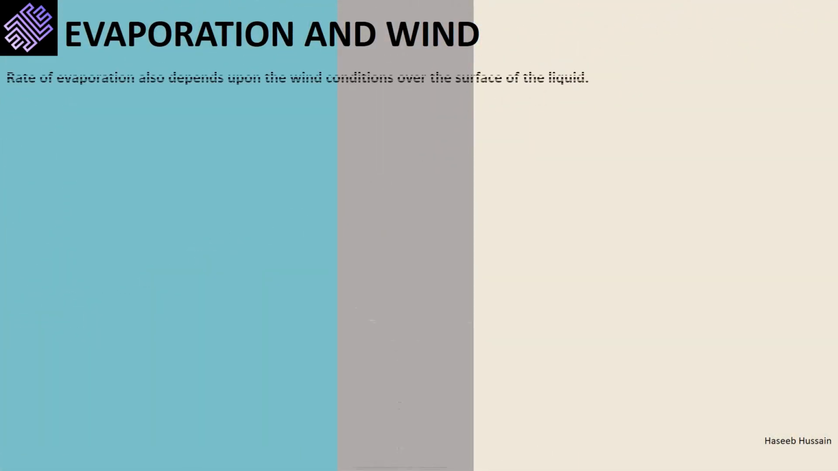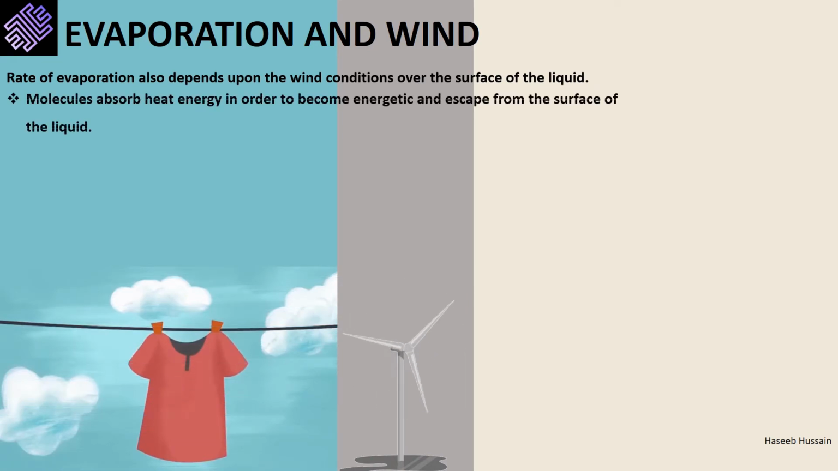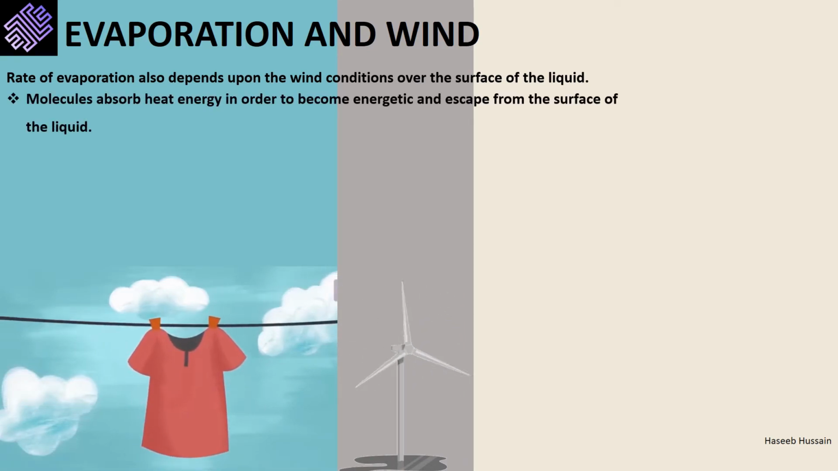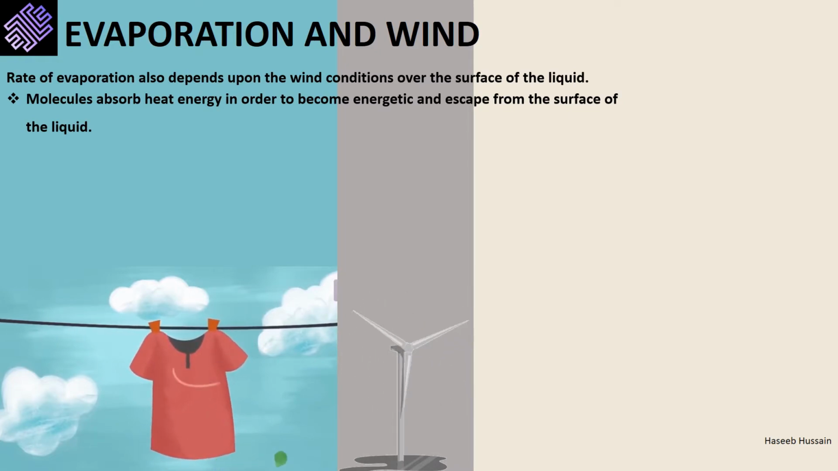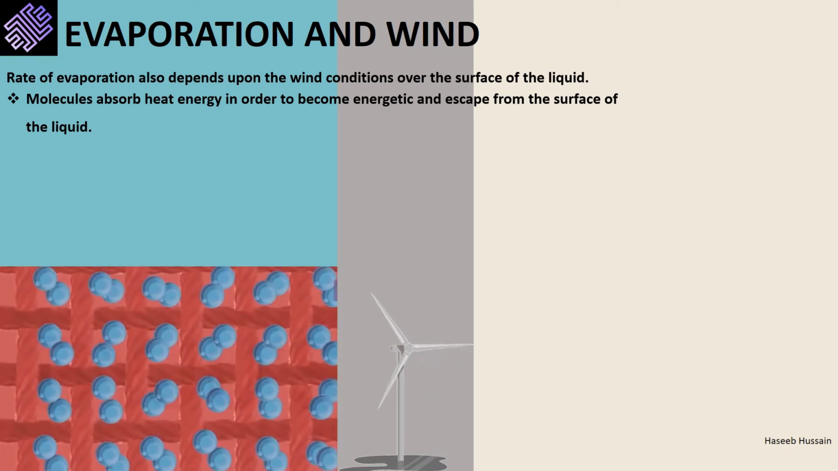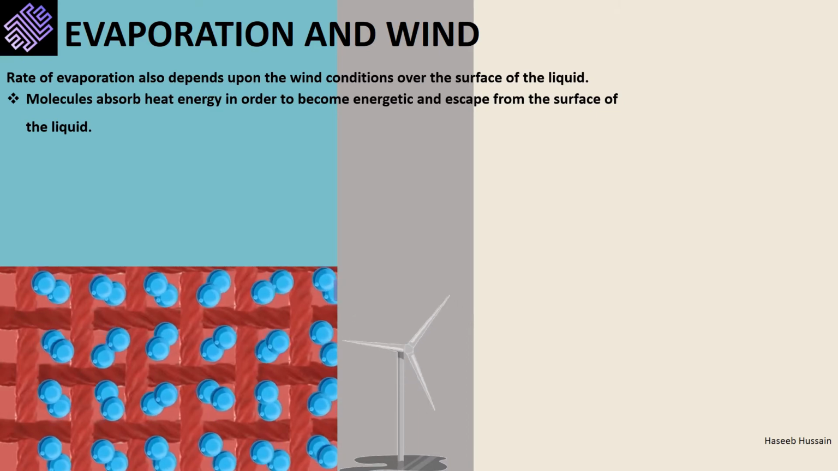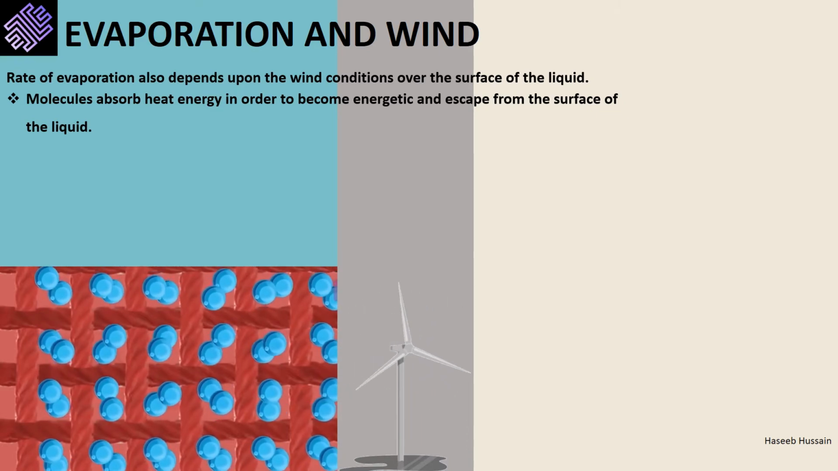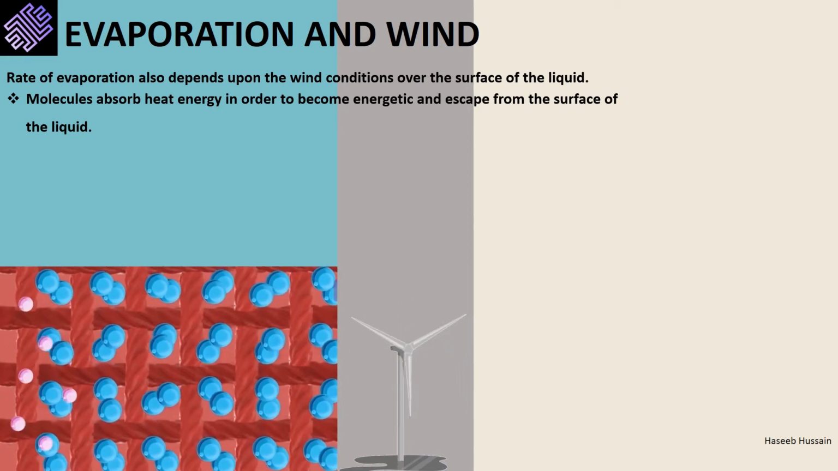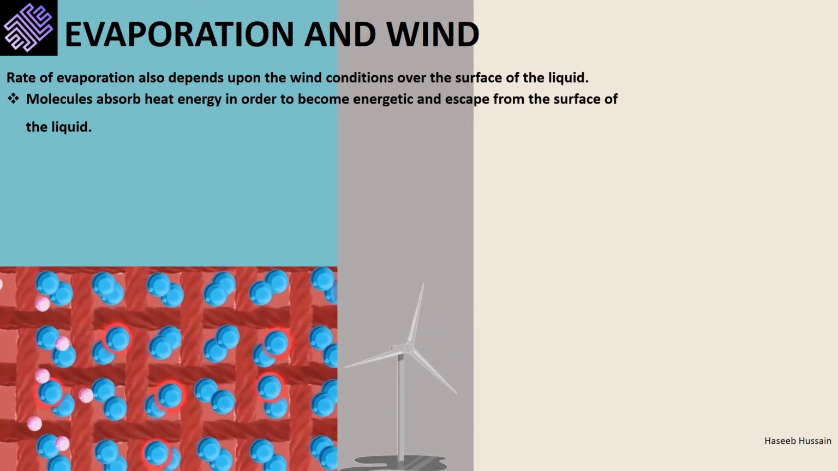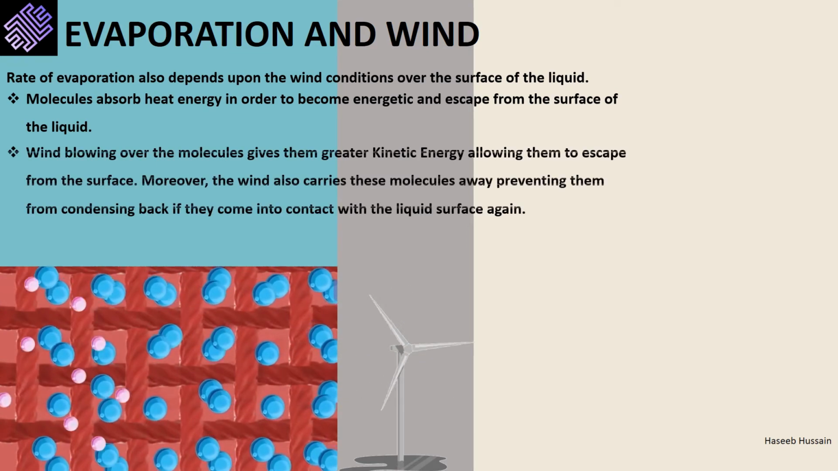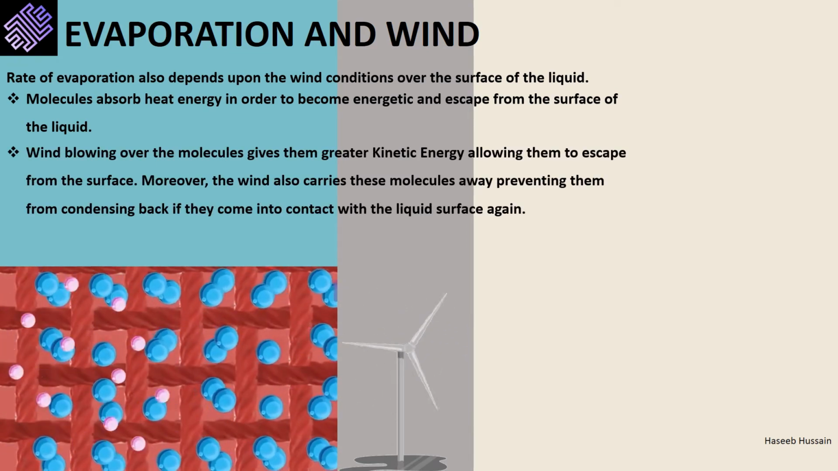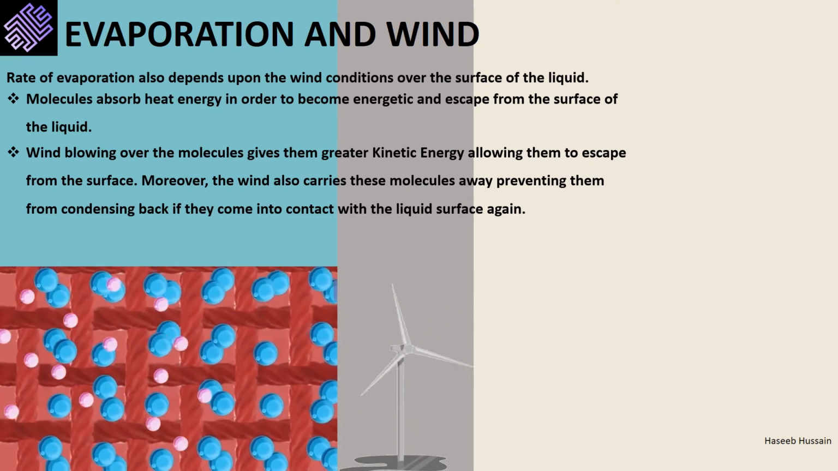Rate of evaporation depends upon the wind conditions over the surface of the liquid. We know that in evaporation, molecules absorb energy in order to become energetic and escape from the surface of the liquid. Below, we have a wet cloth hanging over the railing to dry in cloudy conditions. The gentle breeze blows and sways the wet cloth, transmitting kinetic energy. At a microscopic level, the wind blows over the liquid molecules that are tied with the fabric of the cloth. As the wind blows, it transmits kinetic energy to these molecules, causing them to become energetic. These energetic molecules escape, resulting in evaporation.